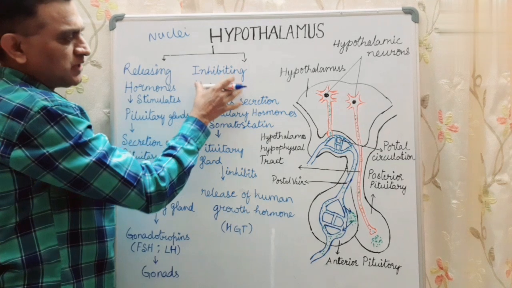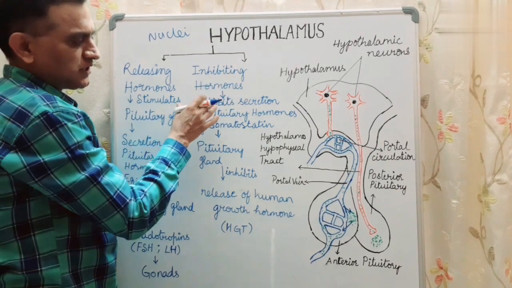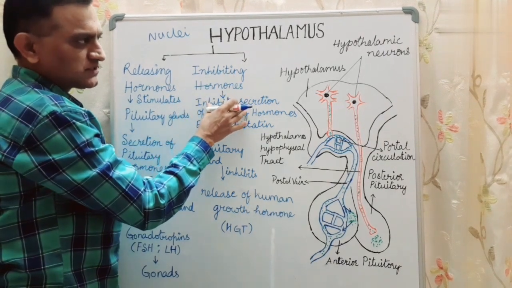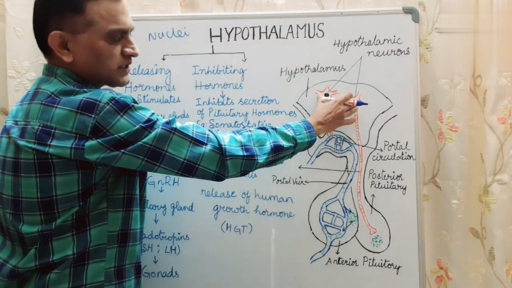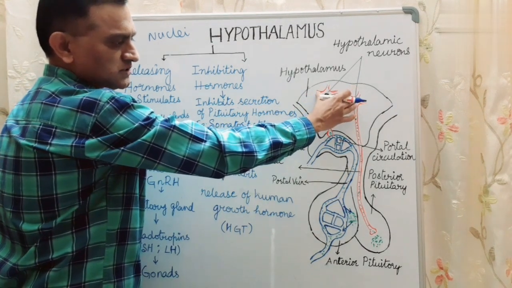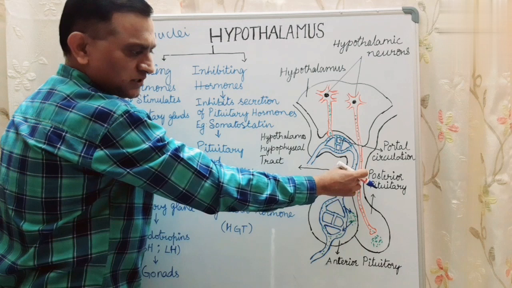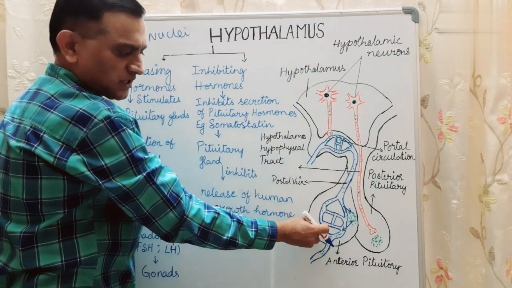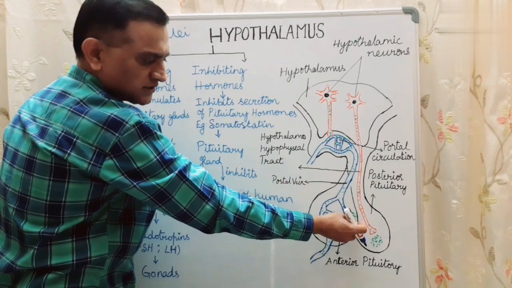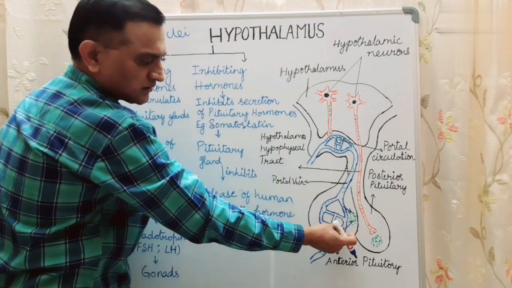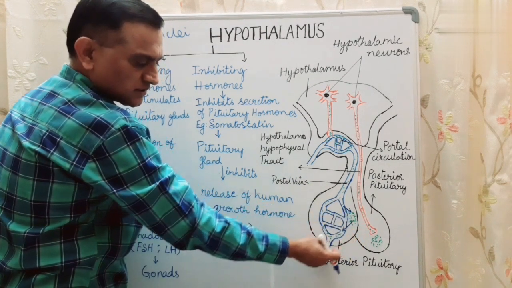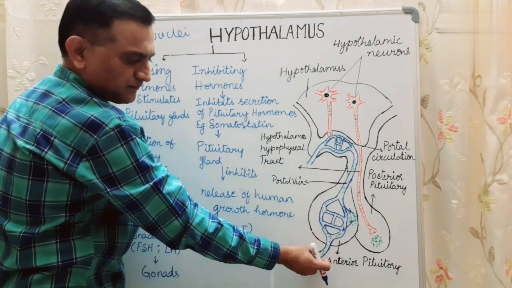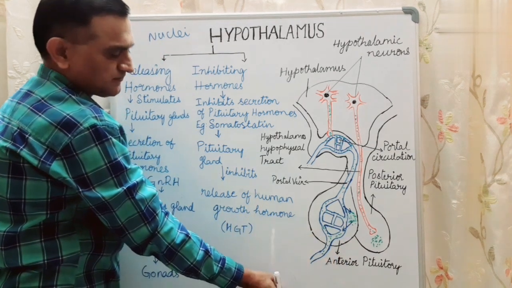Next is inhibitory hormones. Inhibitory hormones are again secreted by neurosecretory cells of the hypothalamus, transported through the portal vein to the adenohypophysis, where they get released, and again they are carried by this hypophyseal vein to the target sites.